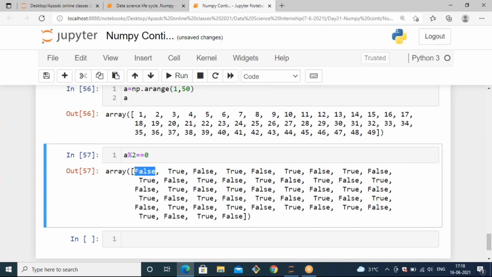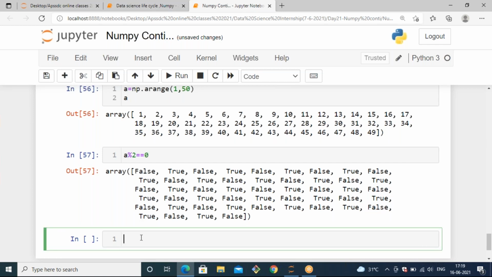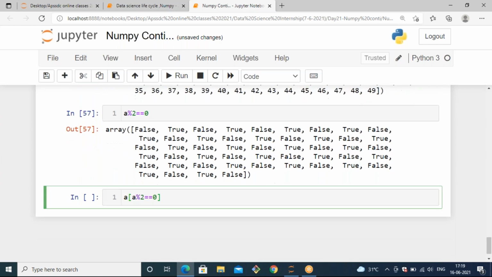Instead of getting this false and true, I need to get the elements only. Whenever I have a true result, I need to get that element because it is divisible by 2. So you give a filtering like a % 2 == 0, which generates true and false.